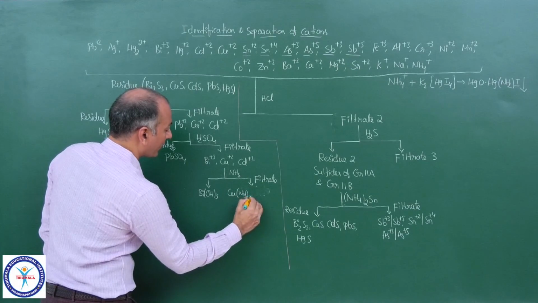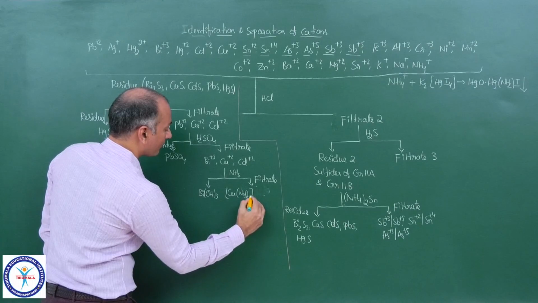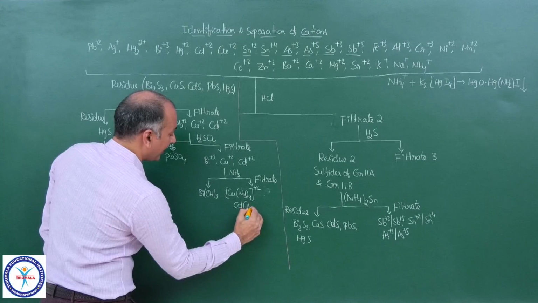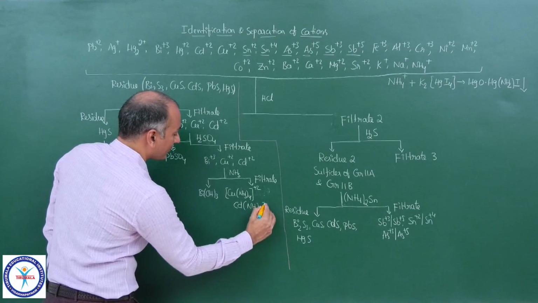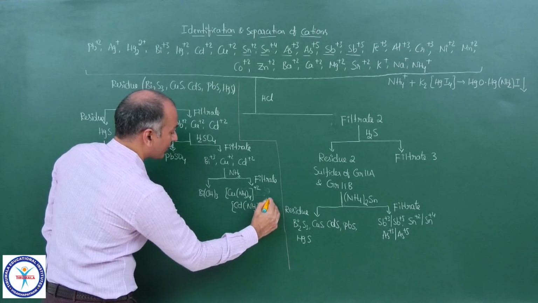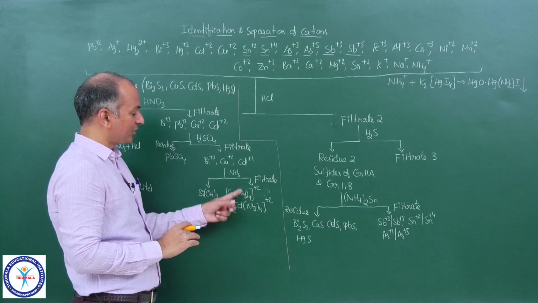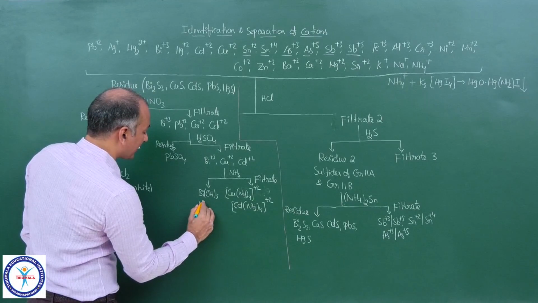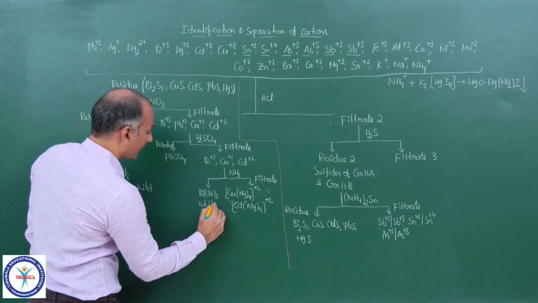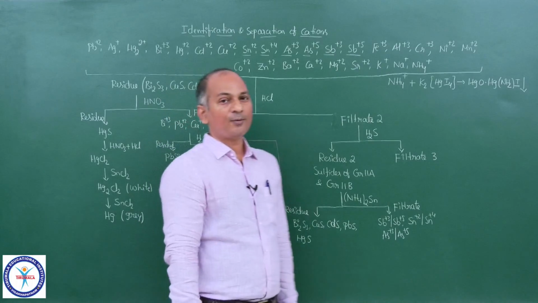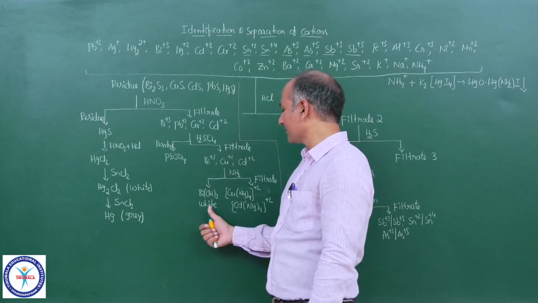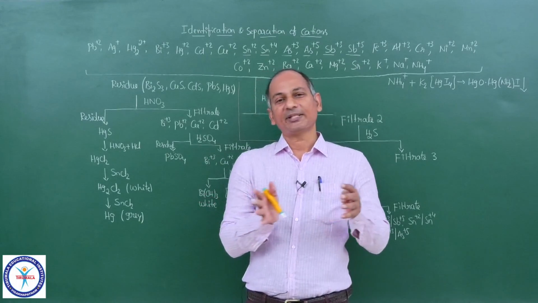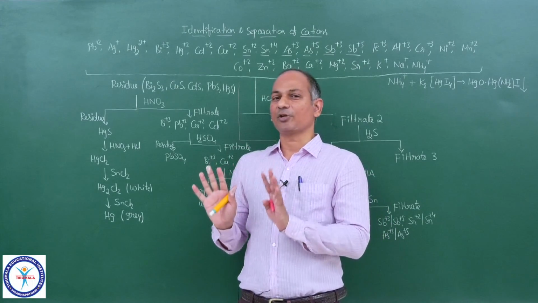So they are in the form of complexes. Cu(NH3)4 plus 2 and Cd(NH3)4 plus 2. And the solution is blue in color. The resultant solution is blue in color because of the copper complex. And this Bi(OH)3 is white in color. Okay. Now, what can you do with this bismuth? If it is sufficient, white in color, bismuth is separated. If you are satisfied with that, then you can stop there.